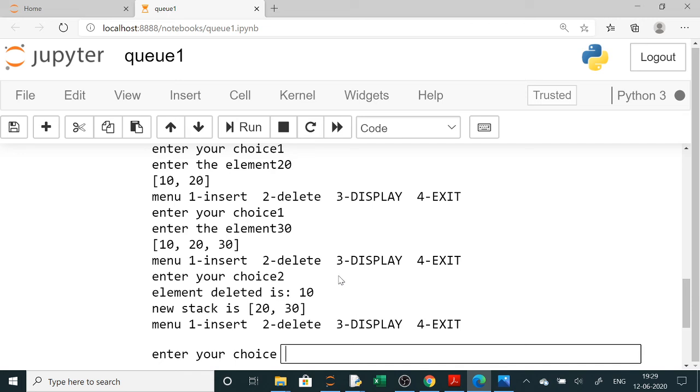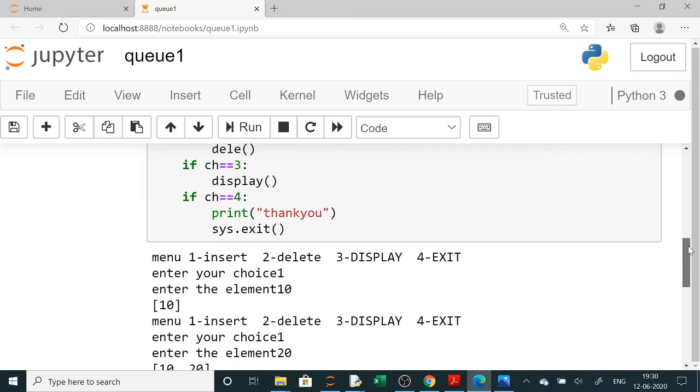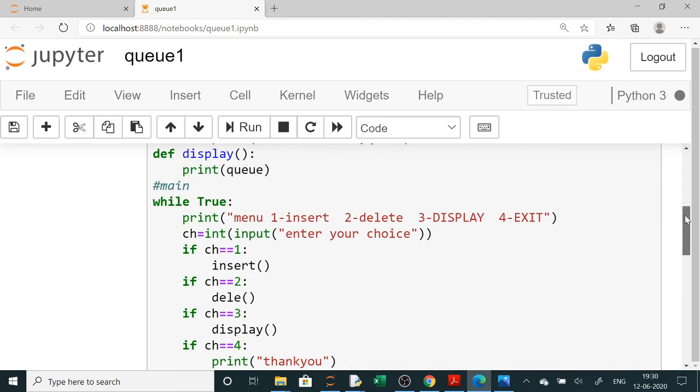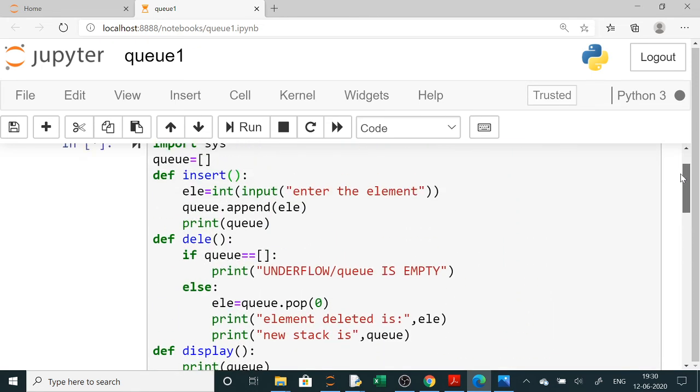In a stack the last one will be deleted, that is 30 will be deleted. The program will be the same as that of the queue. The only difference is that instead of pop 0, in a stack we were writing only pop with empty parentheses. Pop with empty parentheses will delete the last element, whereas pop 0 will delete the first element. So this is your program.